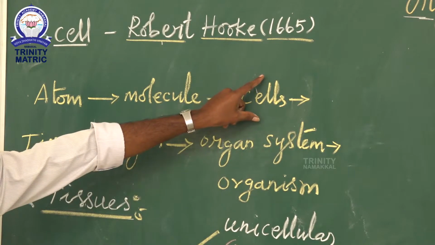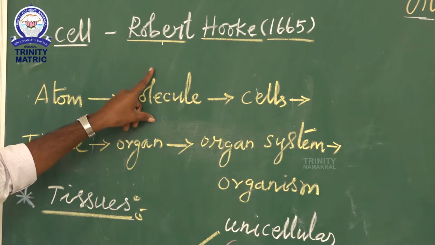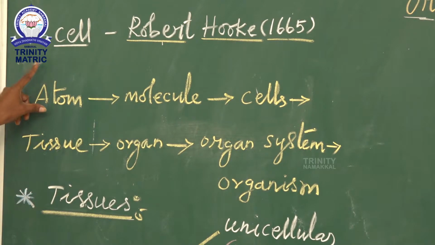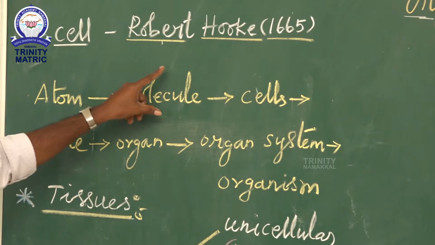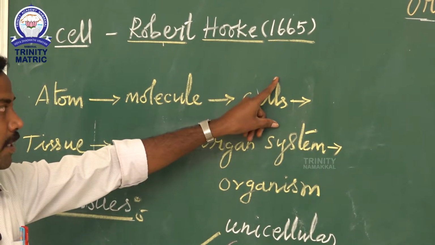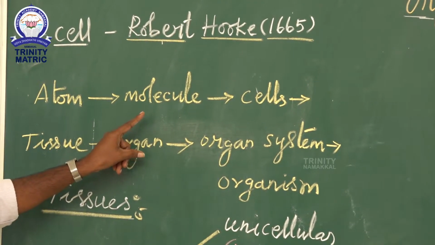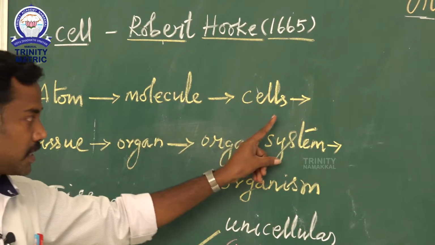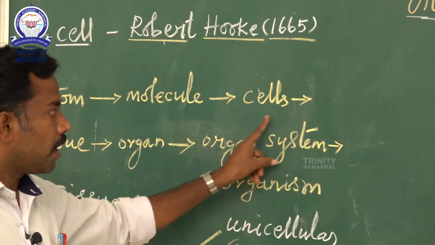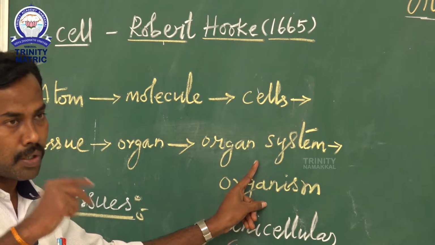The cell is made up of a lot of molecules, and molecules are made up of a lot of atoms. Cells make up tissues, tissues make up numerous organs, organs make up numerous organ systems, and finally organ systems develop into the entire new organism.